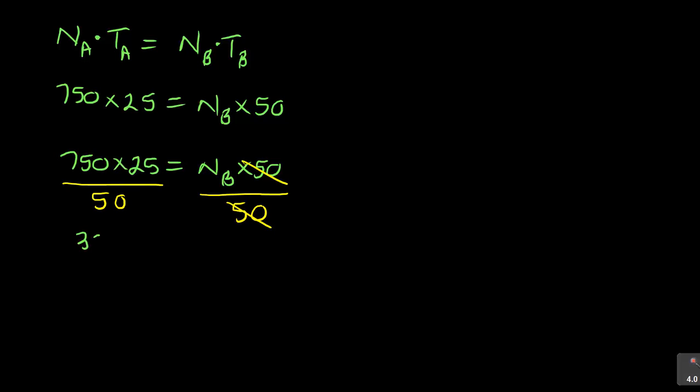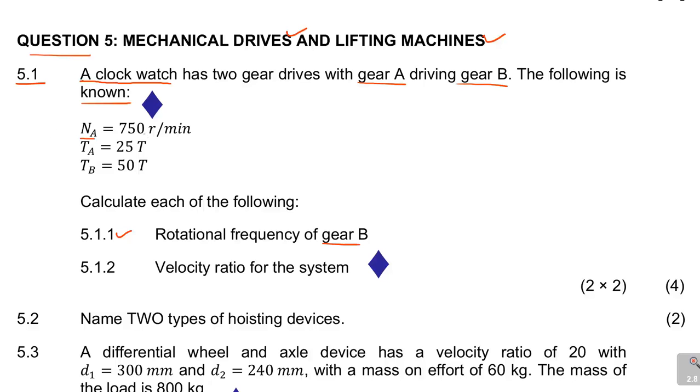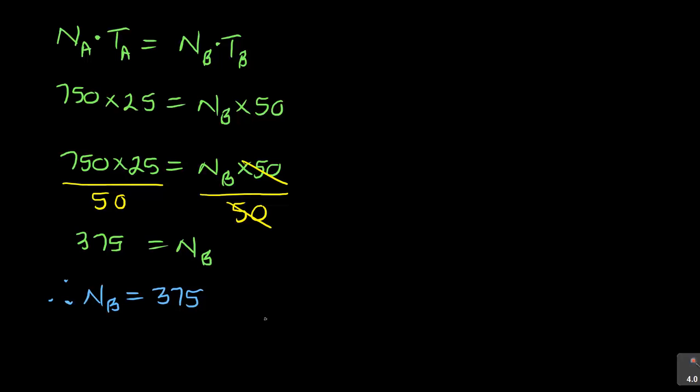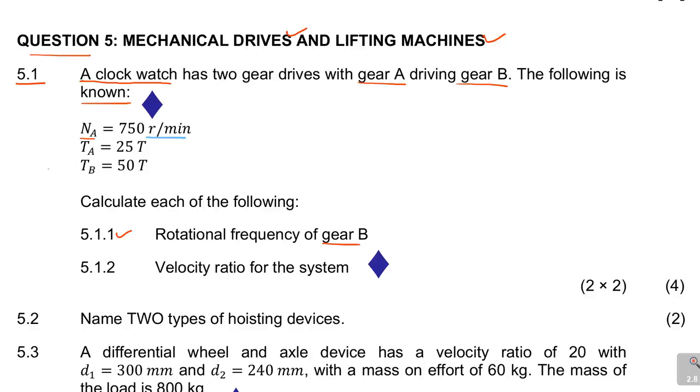So I've got 375 is equal to NB, and therefore NB is equal to 375. Now go and look at the units of NA and match them. It's R per minute, which is rotations per minute. Don't forget, you need to substitute like we did here, and then your final answer needs to have the corresponding or appropriate units. So that is how many marks it gives you.